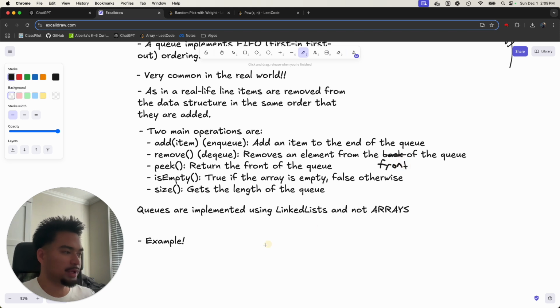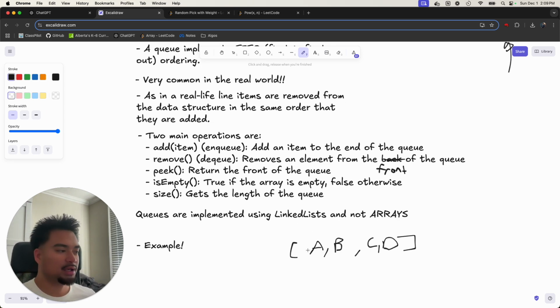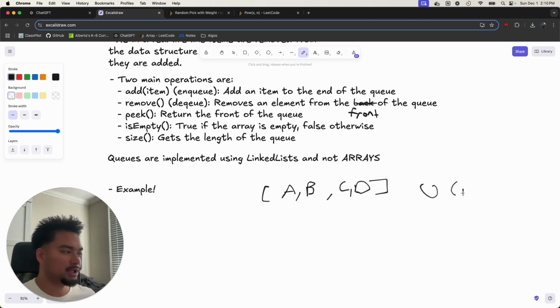So pretend we have an array of A, B, C, D. In my arrays video, I showed that if you remove something from the front of the array, it leads to an O of n time complexity. If I remove A here, that leads to O of n because I have to shift all the elements in the queue over by one to build the array.